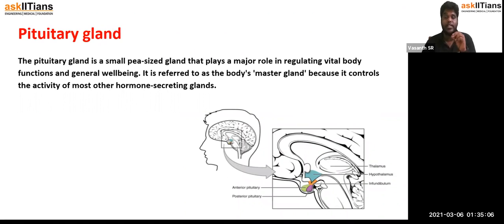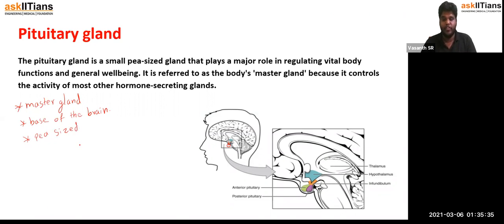The pituitary gland is called the master gland. That's the first thing. The second thing is that it is found at the base of the brain, and it is pea-sized.